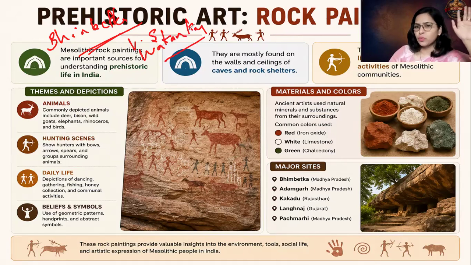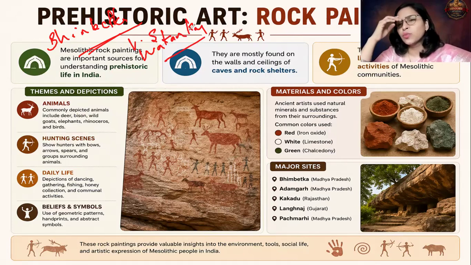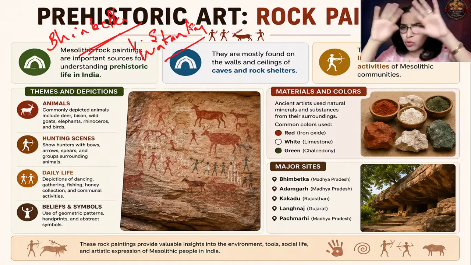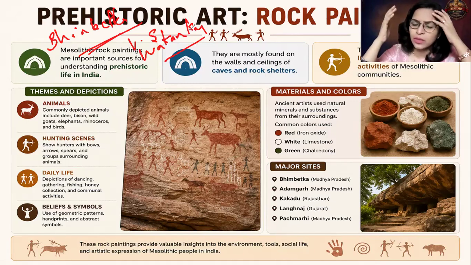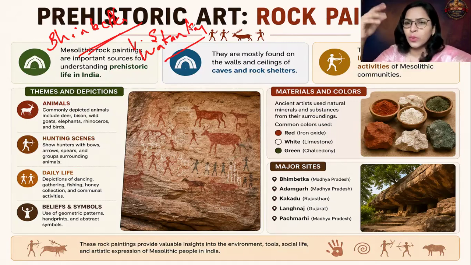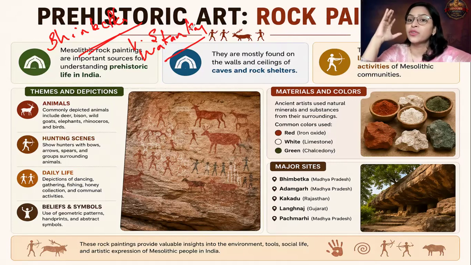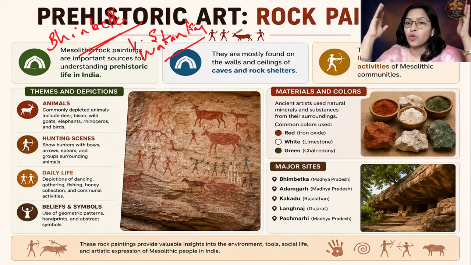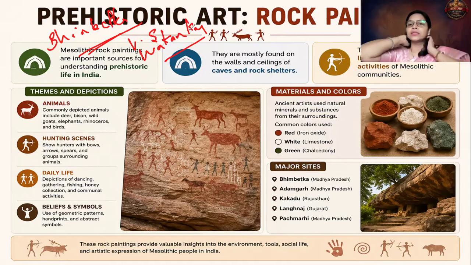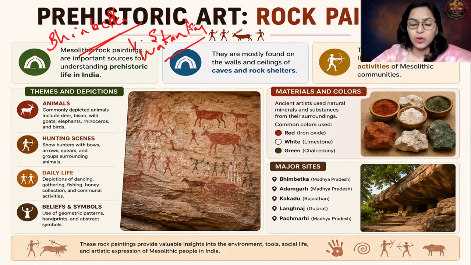V.S. Wakankar was traveling to Bhopal, and suddenly, from the train, he could gauge that some rocks were there, shelters as he assumed. Then he went with his team and began his excavation and discovery. After excavation, it was revealed that there were around 400 to 500 rock shelters, and inside those shelters there are thousands of rock paintings. That is indeed an invaluable heritage for our country.